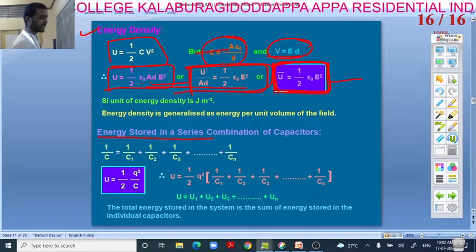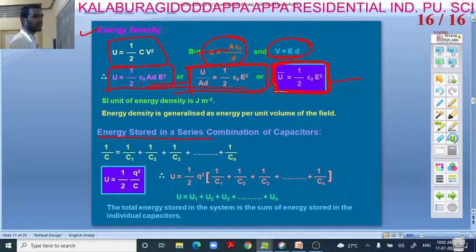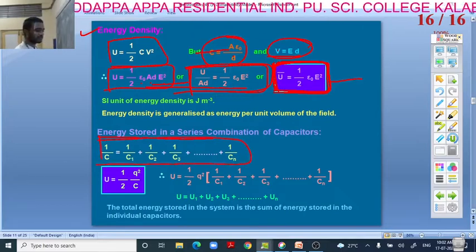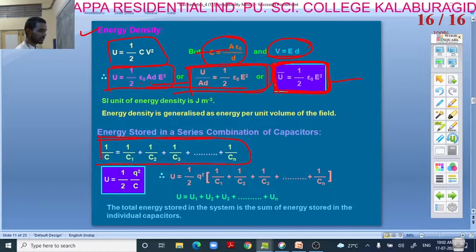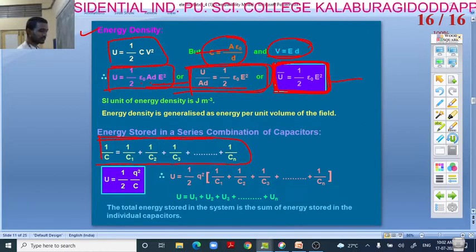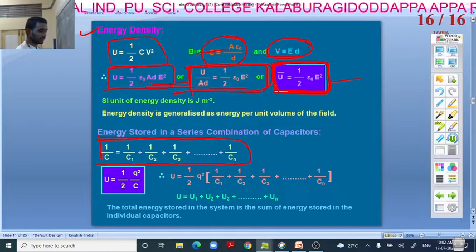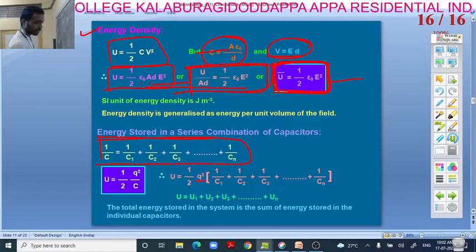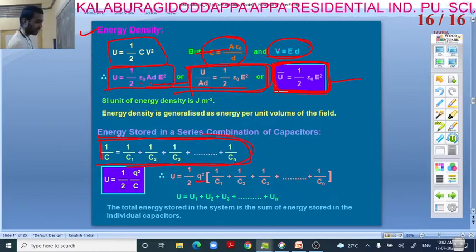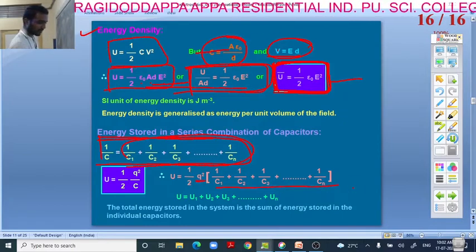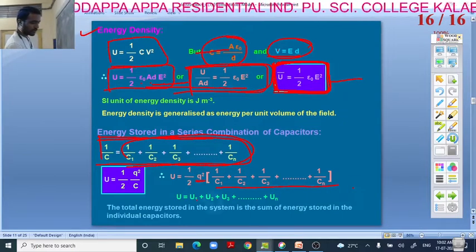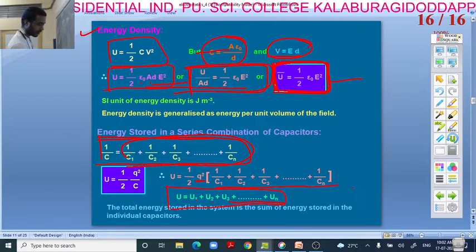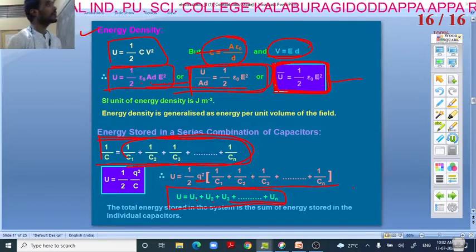So, energy stored in series combination. This is the formula, we know this already, we have obtained this, and U is equal to half Q square by C. With the help of this, U is equal to half into 1 by C into Q square. I will keep Q square as it is; for 1 by C, we have the 1 by C value, so just I will substitute here. So U is equal to U1 plus U2 plus U3 and so on. This is the energy stored in a series combination, right?